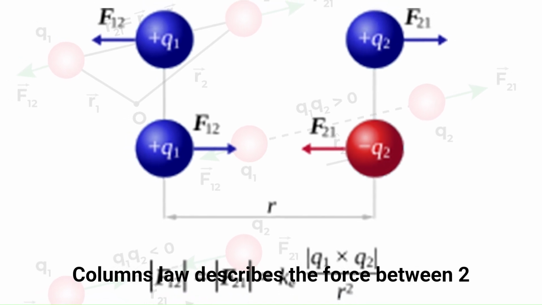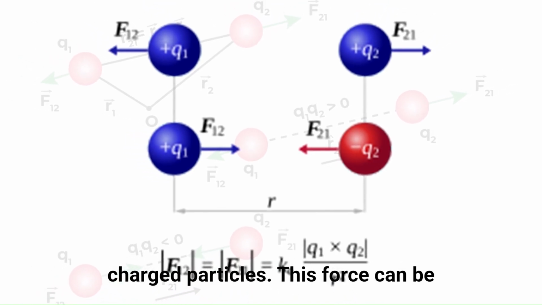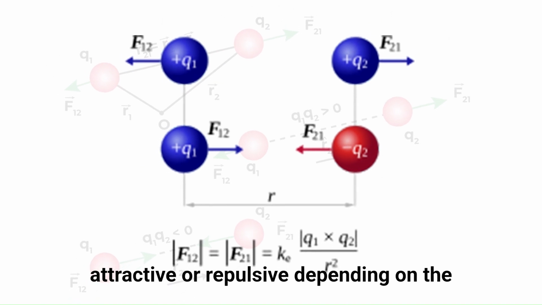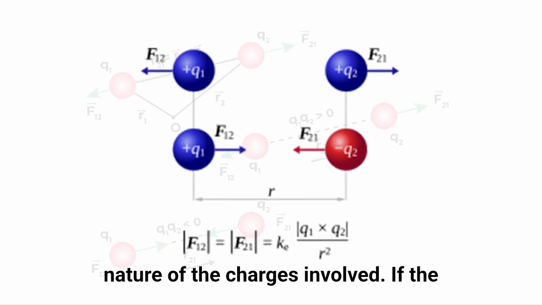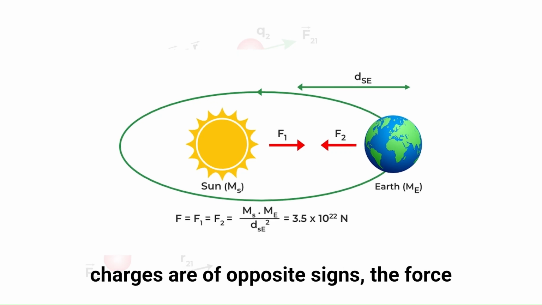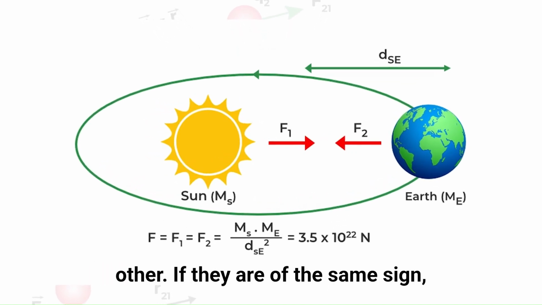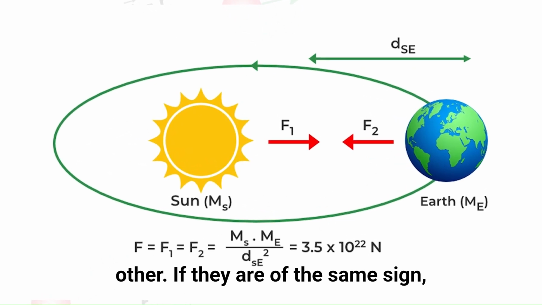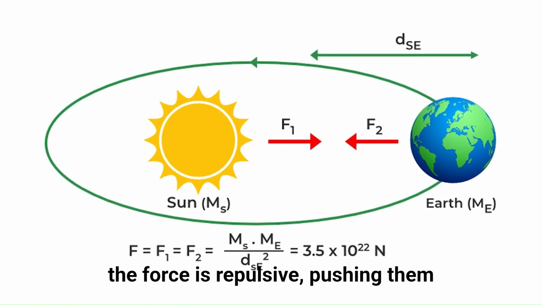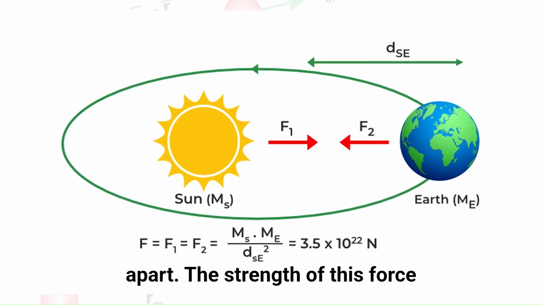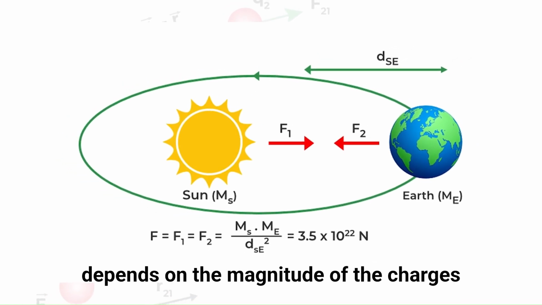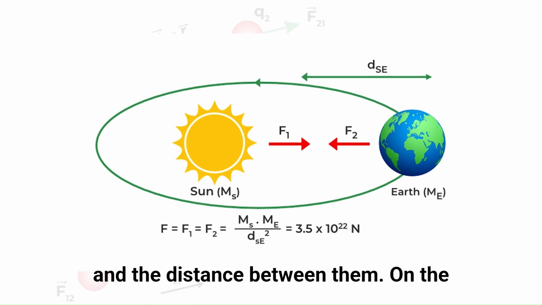Coulomb's law describes the force between two charged particles. This force can be attractive or repulsive, depending on the nature of the charges involved. If the charges are of opposite signs, the force is attractive, pulling them toward each other. If they are of the same sign, the force is repulsive, pushing them apart. The strength of this force depends on the magnitude of the charges and the distance between them.